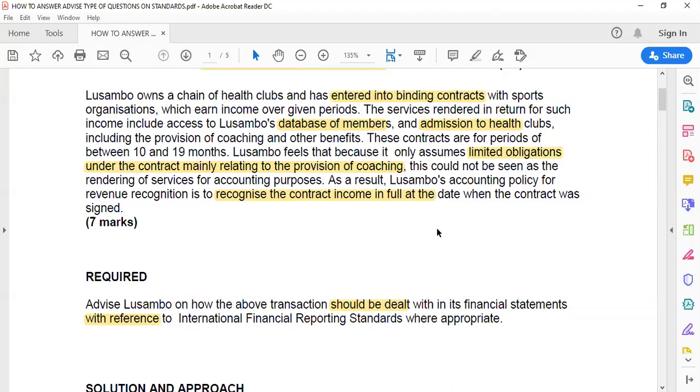there is no separate performance obligation, under IFRS 15, a provision of services is considered to be a separate performance obligation. And as such, a separate transaction price should be allocated to this service. What this means is this. If you came to me today and told me, hi Shadrick, please hire me your car, so I give you my car for 500 kwacha today, so that you should go and use it.